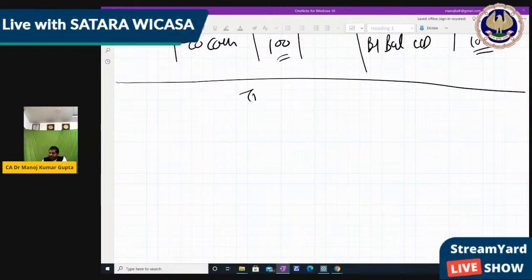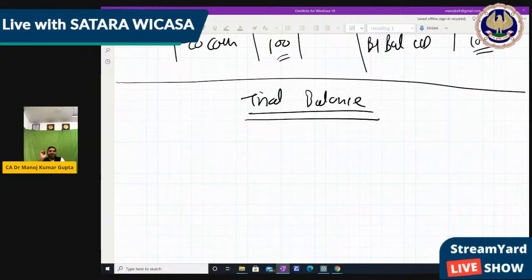Now make the heading trial balance. It's the third accounting process. Now friends, what we are going to do is convert these ledgers into only one balance.